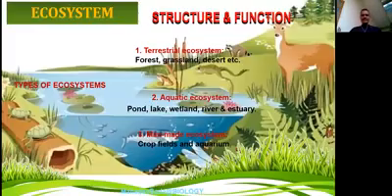Ecosystem is of different types. One is called the terrestrial ecosystem. Some examples of the terrestrial ecosystem are forest, grassland, desert, etc. Aquatic ecosystem is where we find water: pond, lake, wetland, river, estuary. Man-made ecosystem is where we find crop fields and aquariums. These are the different types of ecosystem, which we have already studied.